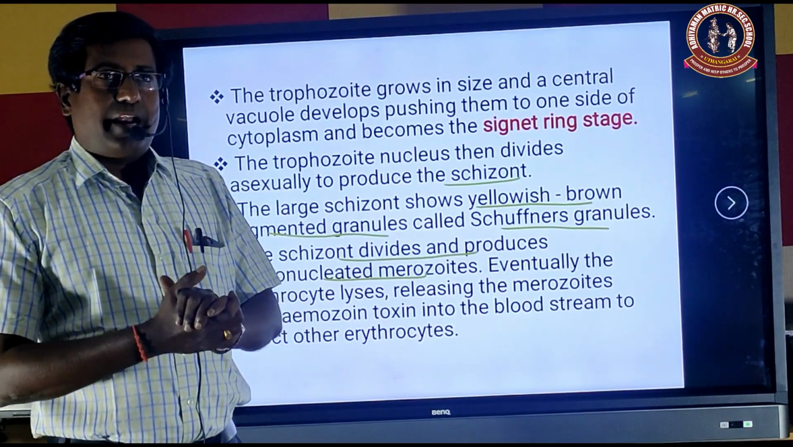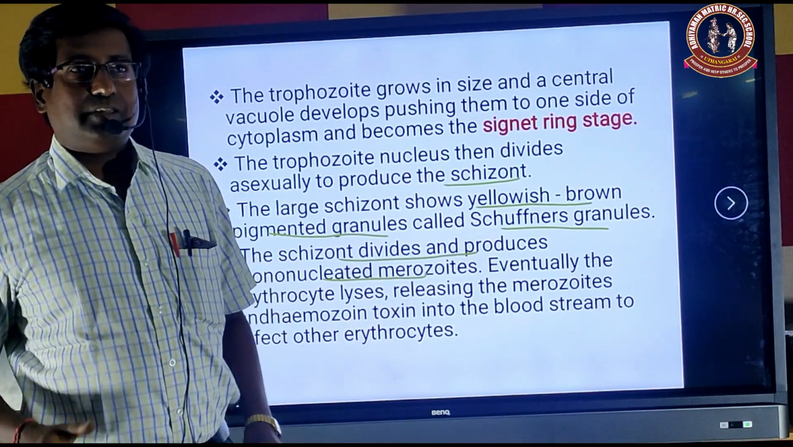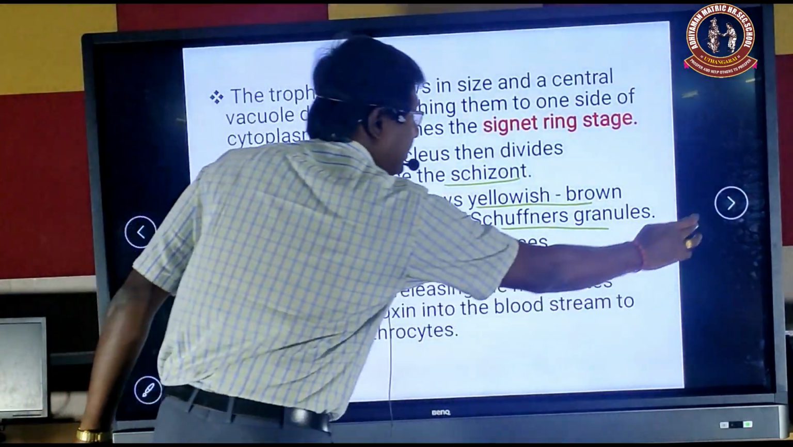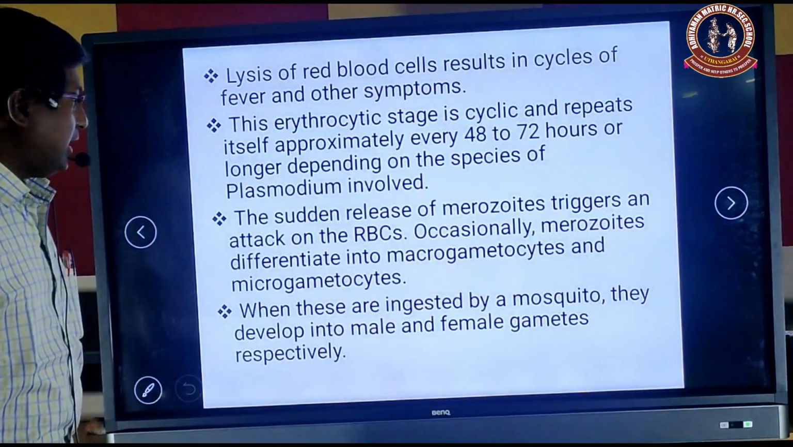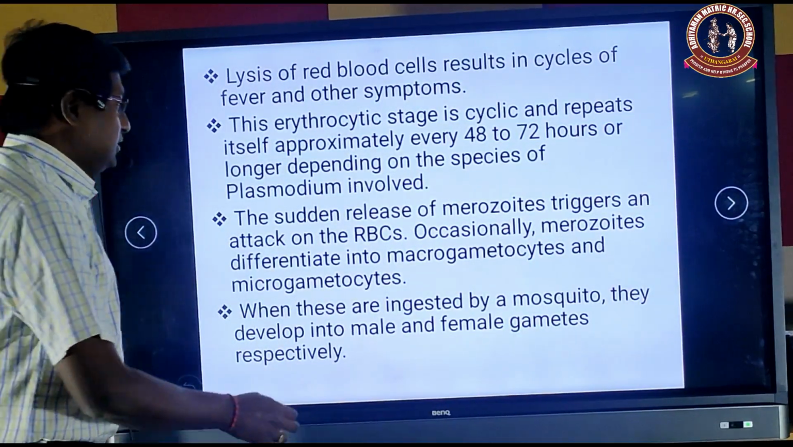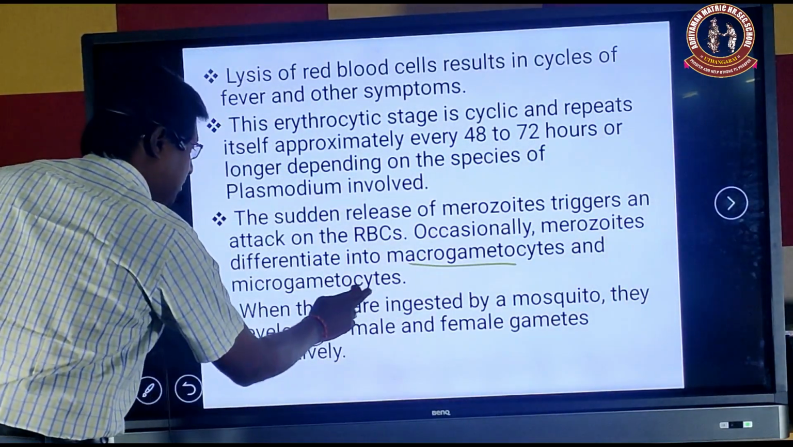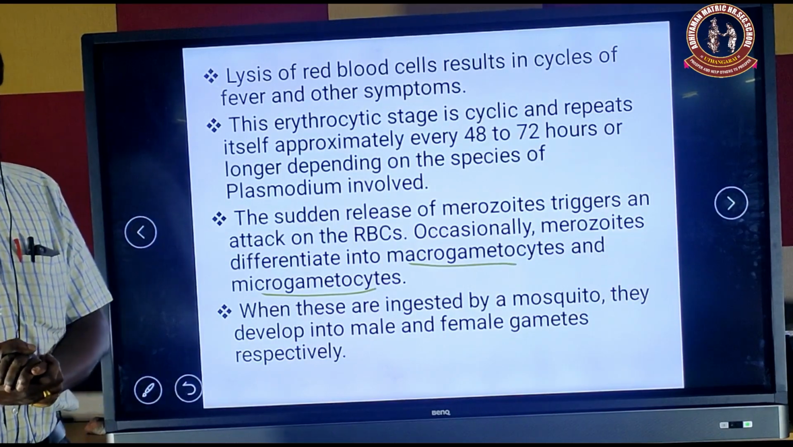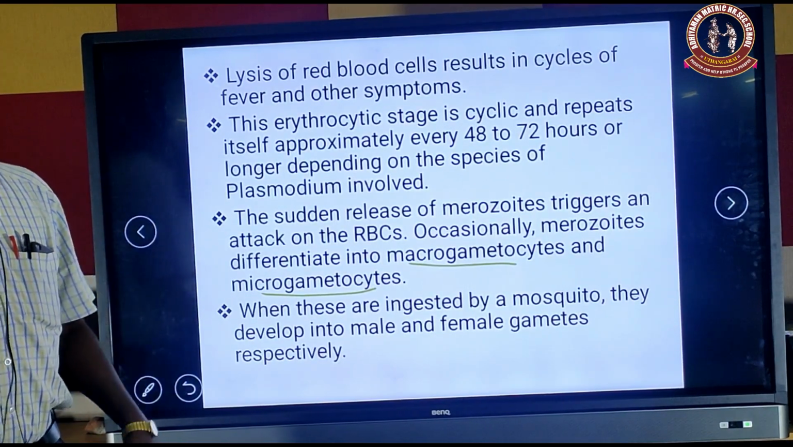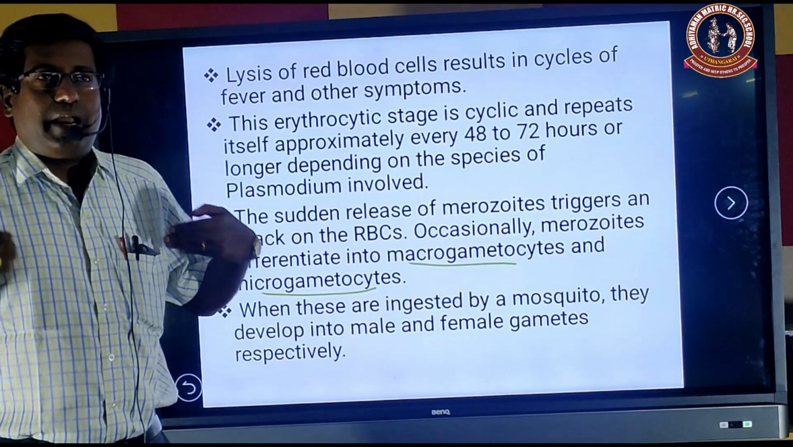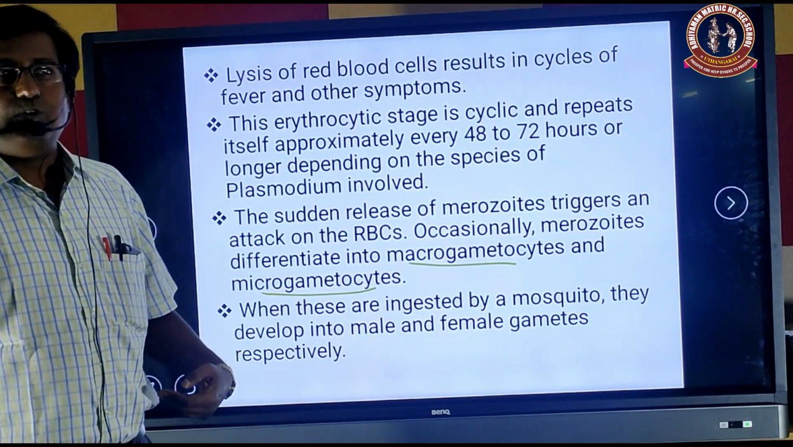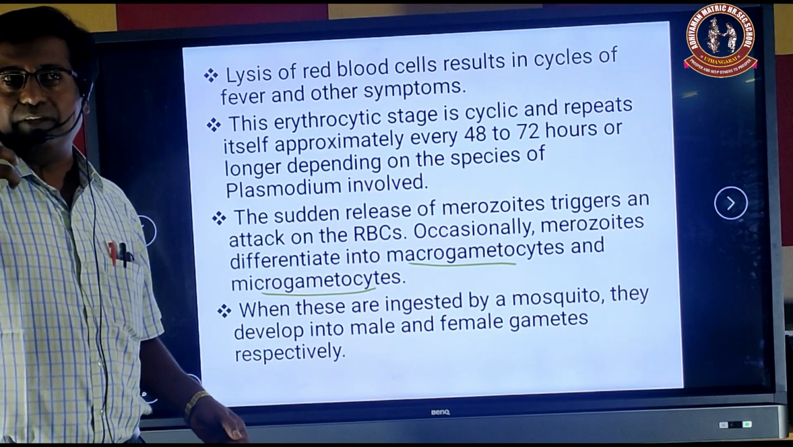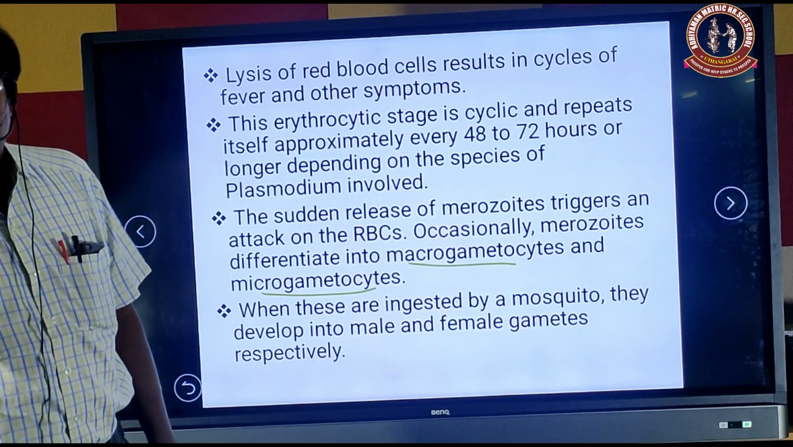these merozoites develop into two kinds of gametes. One is called the microgamete, and the other is called the macrogamete. There are two gametes formed, called microgametes and macrogametes, and these are present in one infected person. Suppose I have the micro and macro gametes in my blood. Now a mosquito comes to bite me. What happens? These RBCs, which contain micro and macro gametes, are taken up by the female Anopheles mosquito.